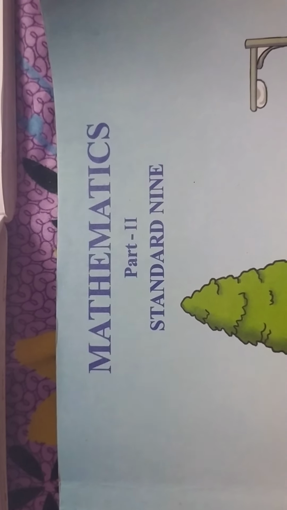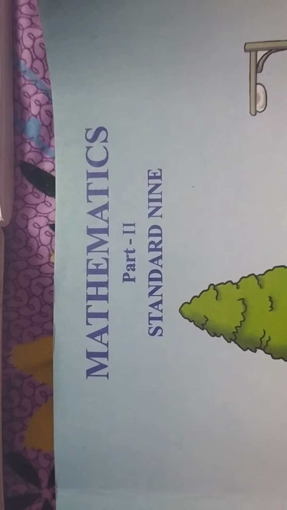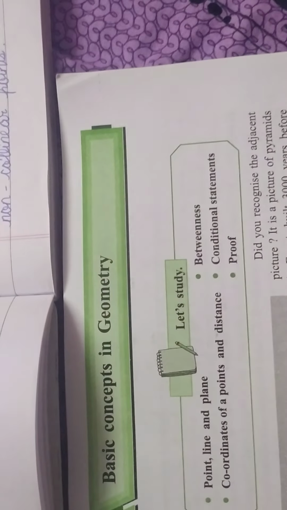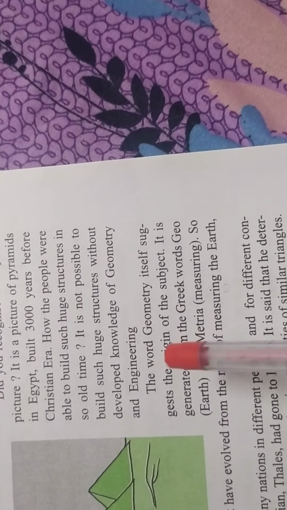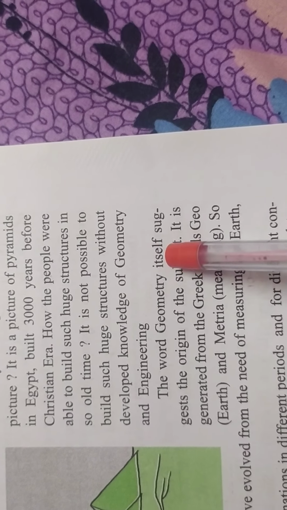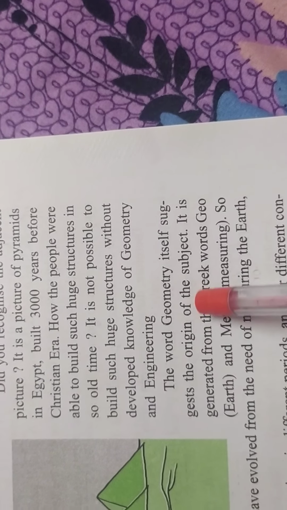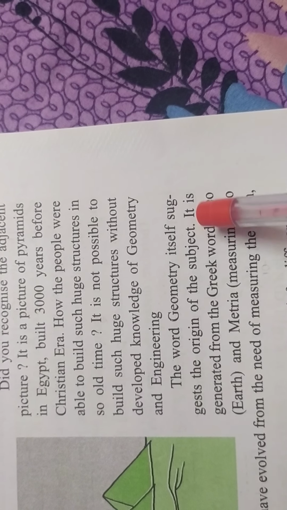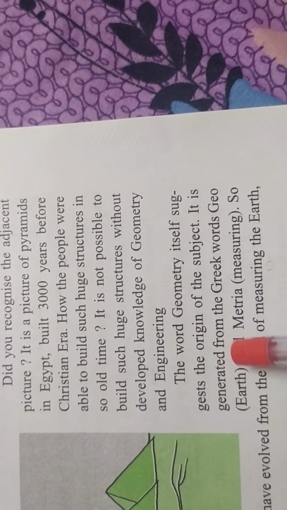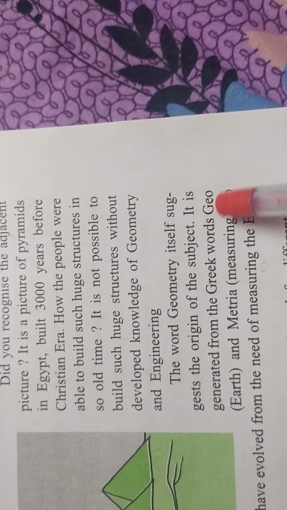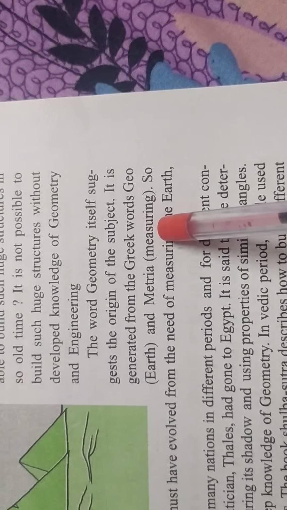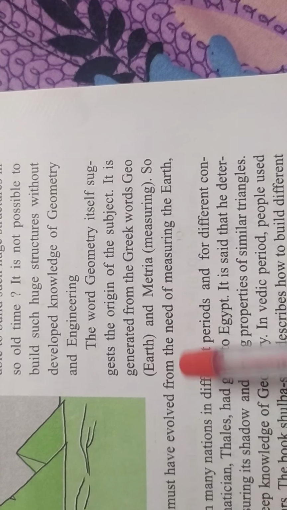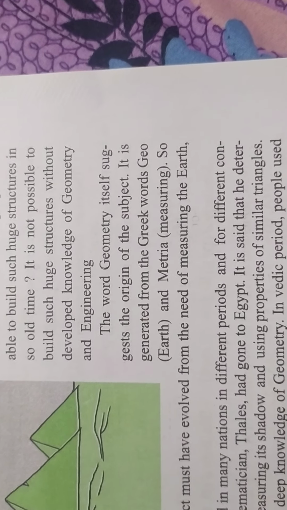Okay, we start geometry first. Here, lesson number 1, some basic concepts in geometry. The word geometry itself suggests the origin of the subject. It is generated from the Greek word geo. Geo means earth and metria means measuring. That means measuring the earth or land.